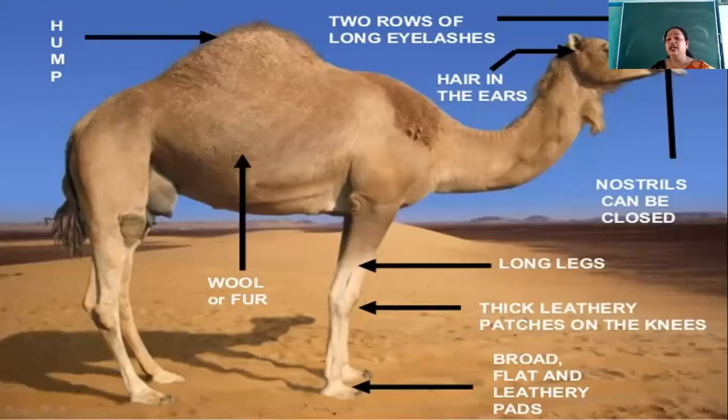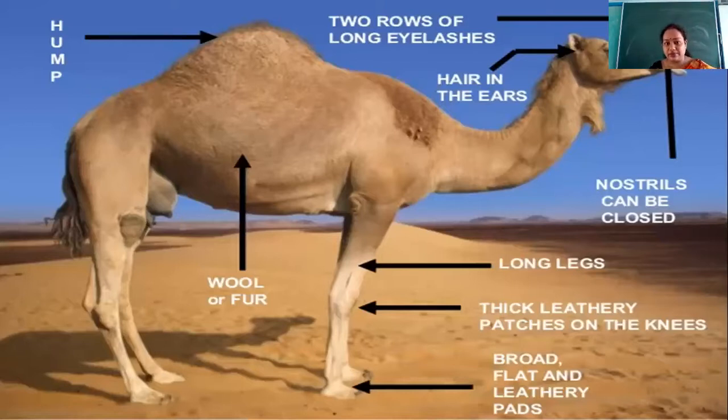Then you can see here the lips of the camel, they are thick enough. Why are they thick? Because when they move, and sometimes when they get hungry, they depend on desert plants. And when we discuss desert plants, we will come to know that in the deserts, the leaves of the plants that grow there get modified into spines. So definitely most of the plants growing in the desert area are prickly.